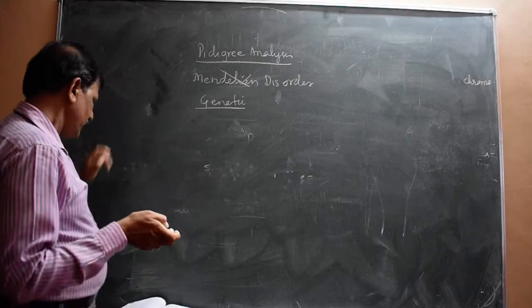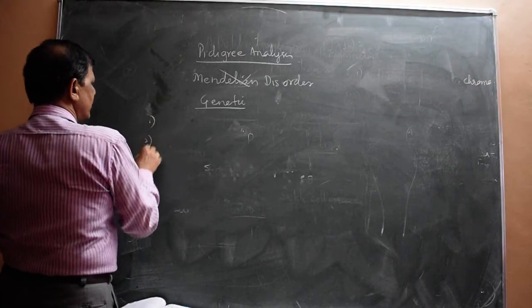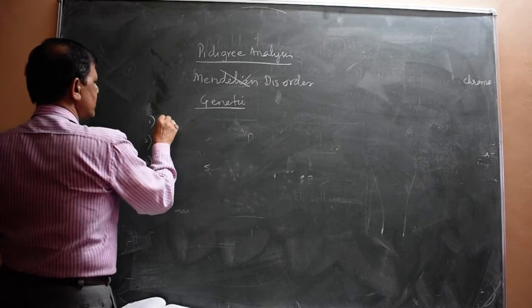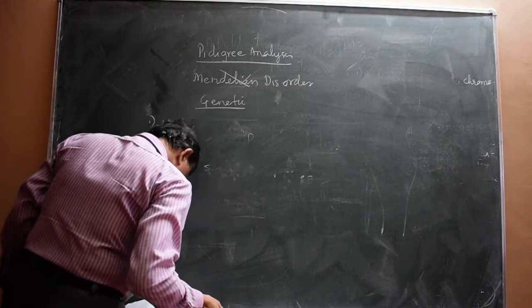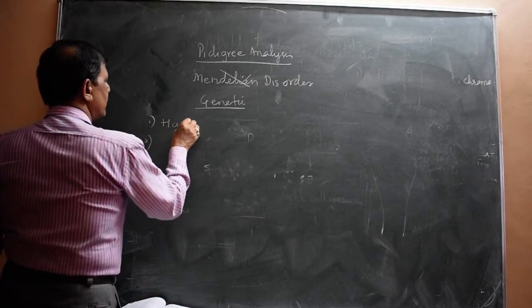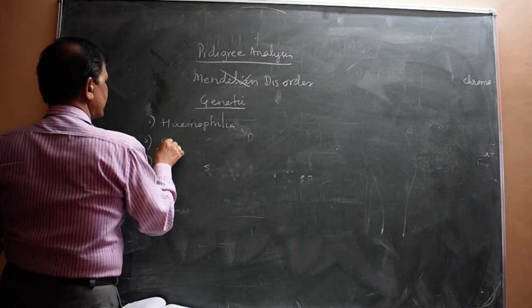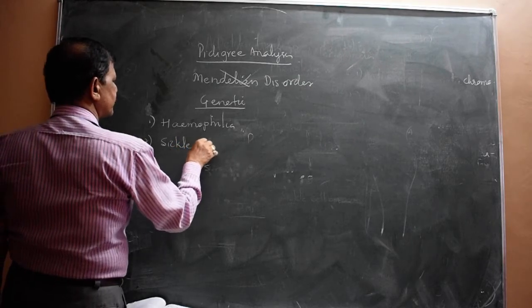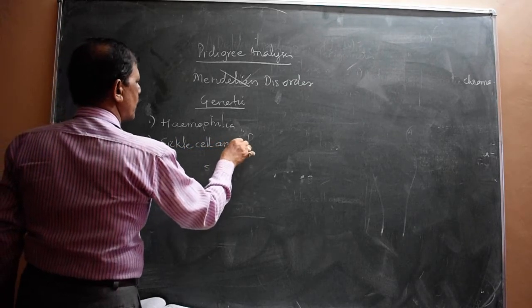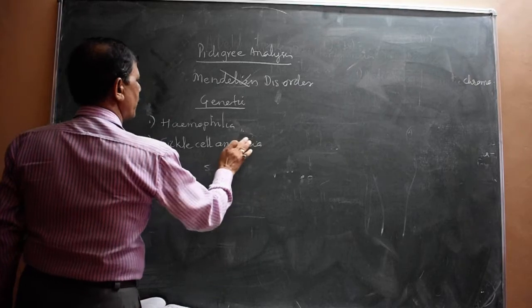And some of these diseases you have to study here according to your syllabus. The first one is hemophilia. Next one is sickle cell anemia. You have come across the same in the point notation.